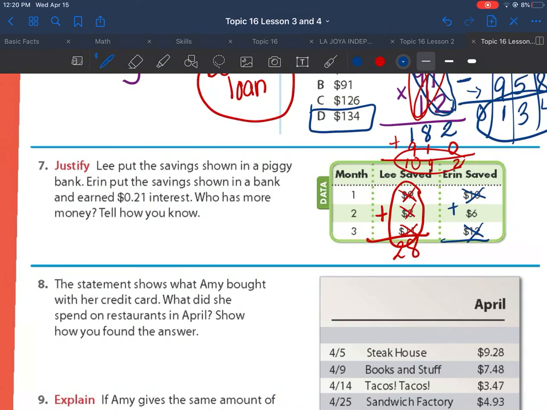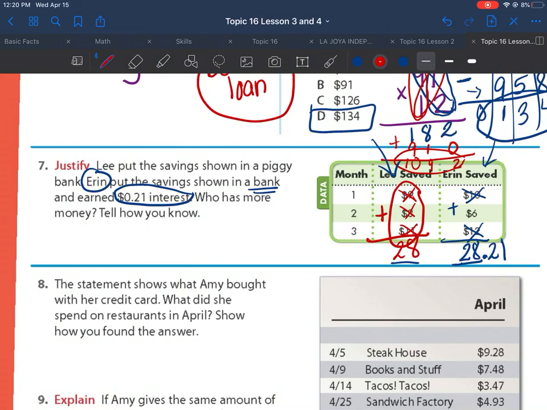10 and 12, that will be 22 plus 6. 22 plus 6 will be 28. Notice that the amount is the same, but Aaron put it in the bank. Lee put it in the piggy bank. Aaron put it in the bank. The bank paid him to leave it there saved. They paid him 21 cents interest.